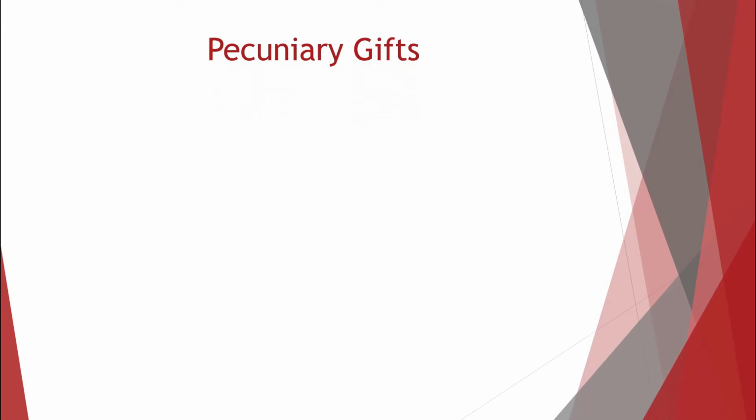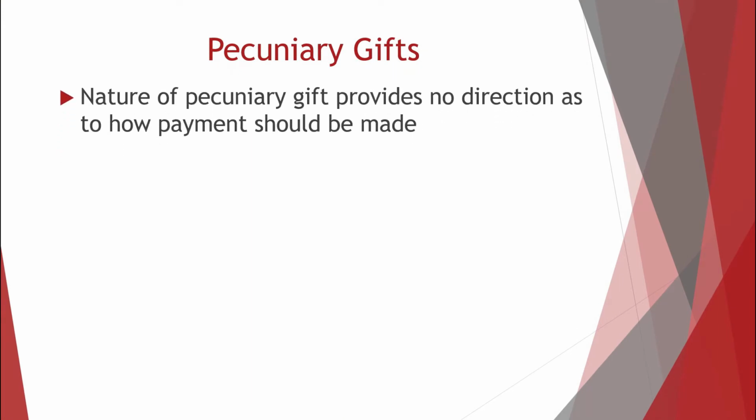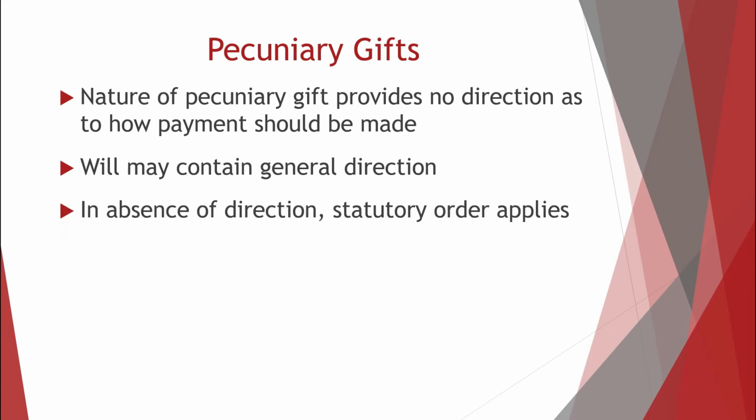Pecuniary gifts. As we saw in a previous presentation, the nature of a general pecuniary gift, such as £5,000 to Mary, is that the gift itself provides no direction as to which assets in the estate are to pay the beneficiary. The will may contain a general direction as to the order in which assets are to be used to pay general pecuniary gifts, which the personal representatives must comply with. In the absence of any direction, assets must be taken in the statutory order discussed in an earlier presentation.